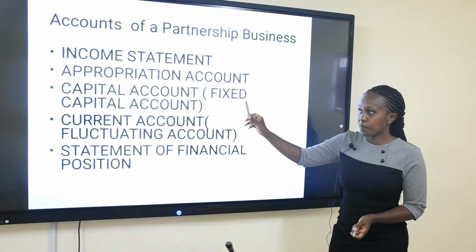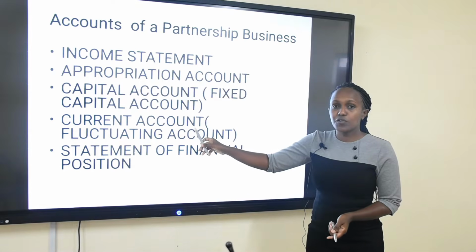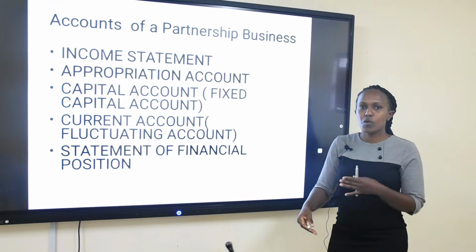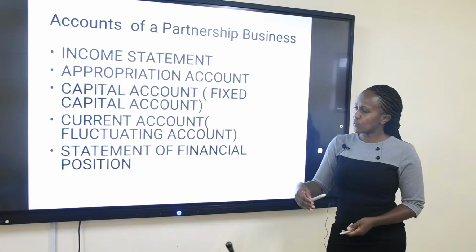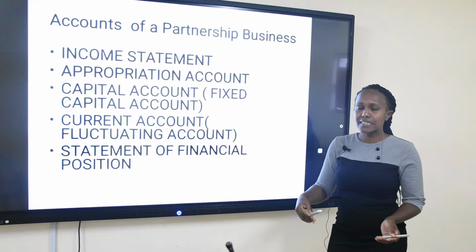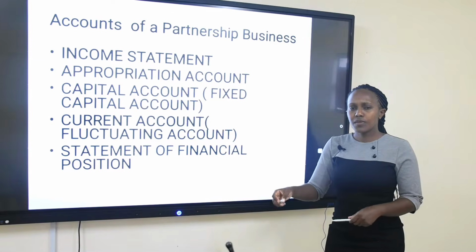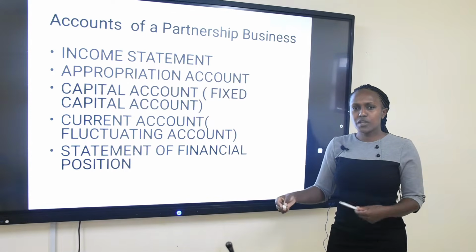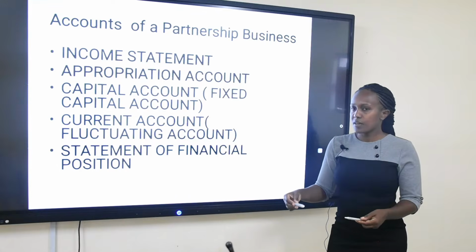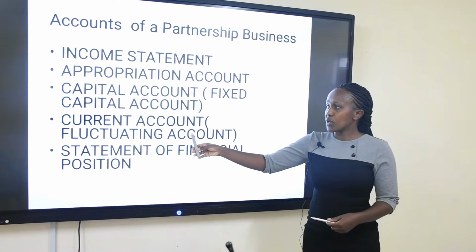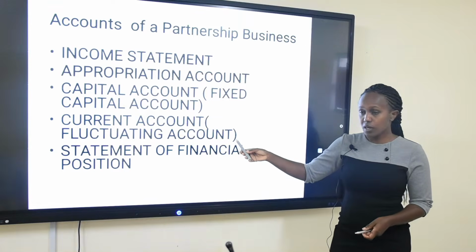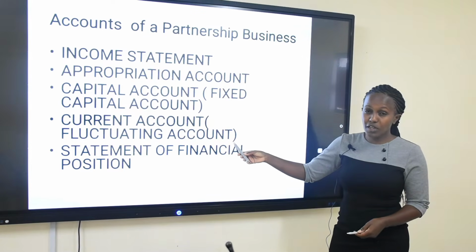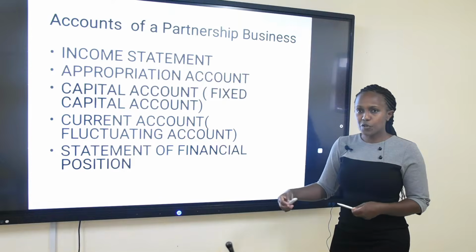That is the capital. For all other issues that keep on fluctuating from the trading account from one period to another, like the interest on drawings, interest on capital, salaries, those are normal. They keep on fluctuating from year to year. They result from the normal operations. Those ones, we are going to post them in the current account, or what we call the fluctuating capital account. The reason it's called fluctuating is because it's changing from year to year.